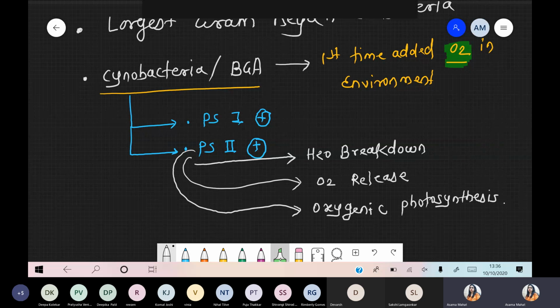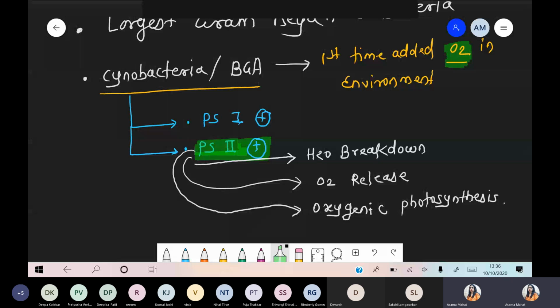This is possible because of the presence of one extra photosystem, that is photosystem 2. Got it? Is this point clear, everyone? Yes or no? Sure?